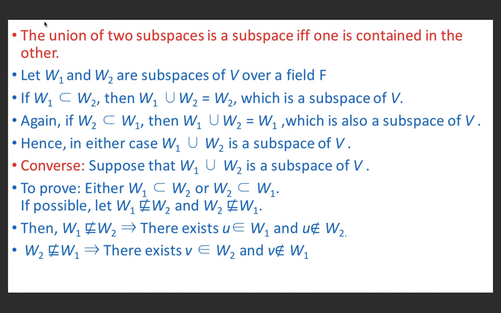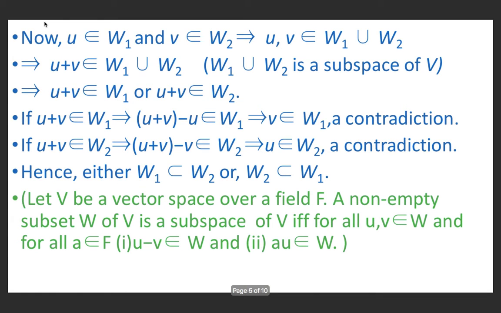Similarly, if W2 is not a subset of W1, then there must exist some element v belonging to W2 such that v does not belong to W1. Now because u belongs to W1 and v belongs to W2, therefore u, v both belong to W1 union W2. And this implies u plus v belongs to W1 union W2 because W1 union W2 is a subspace of V.